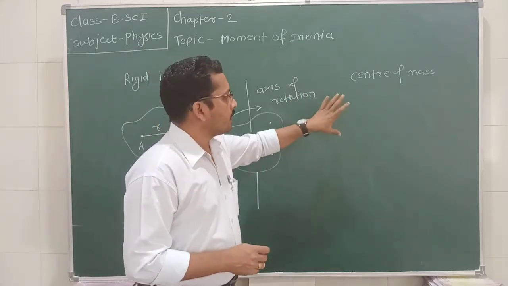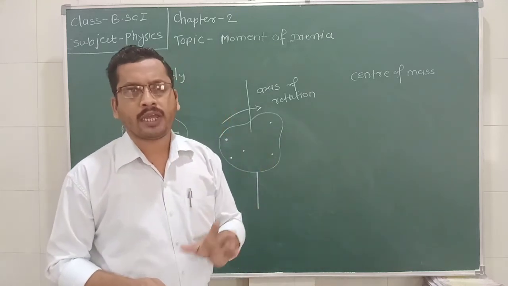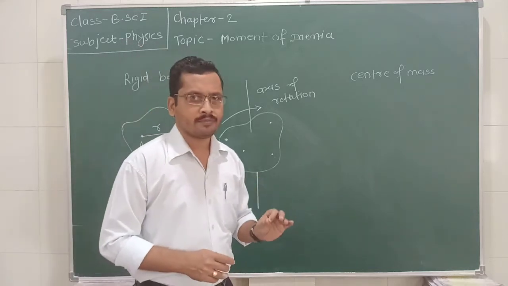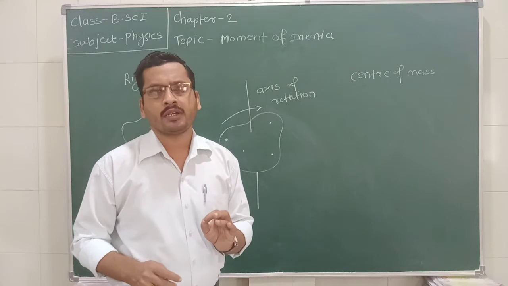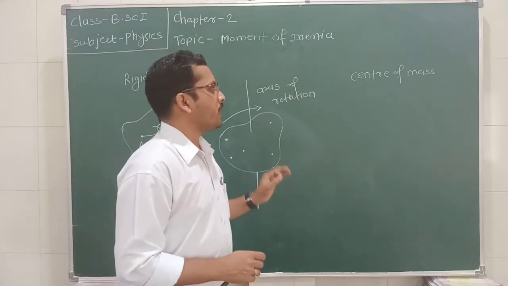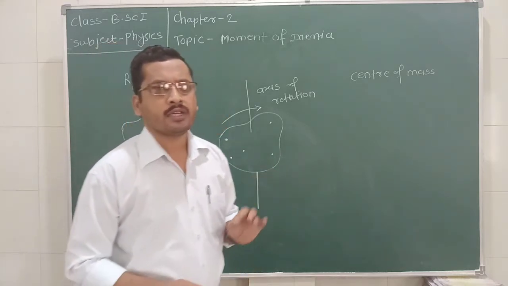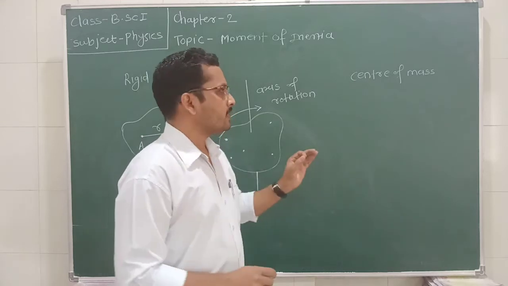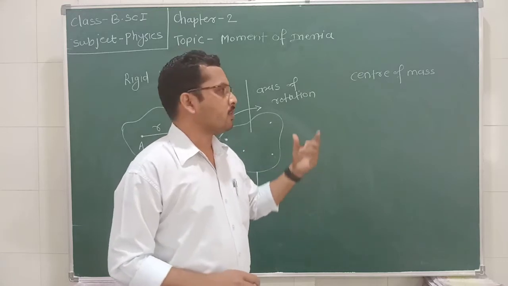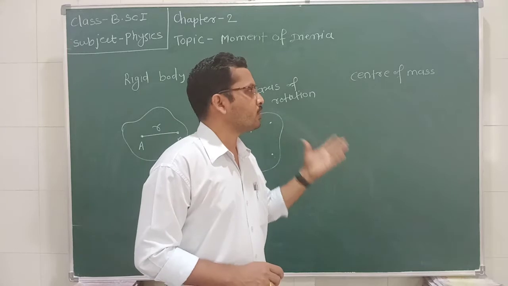The center of mass of a regular shaped body is situated at the geometrical center. For example, ring, sphere, cylinder, all these regular shaped bodies have their center of mass situated at the geometrical center. So, what is center of mass? It is a single point at which the whole mass of the body is supposed to be concentrated to study the motion of the object.